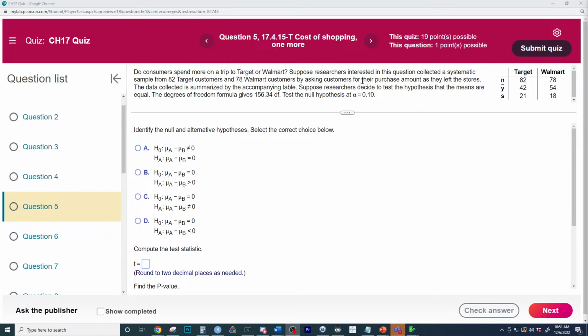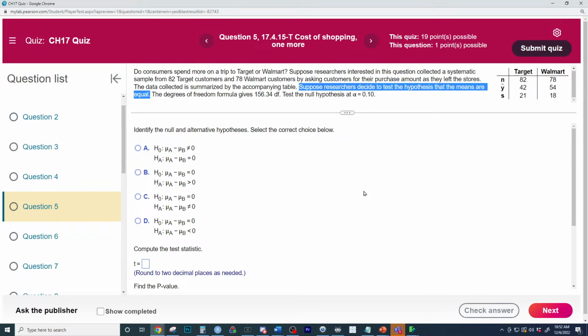So by asking customers for their purchase amounts, what do they want to see? They want to compare the what right here. Tess, good to see you here. And Allie, good to see you. What do they want to compare? What is the point of this? And then look at this right here. So what are they trying to compare right here?